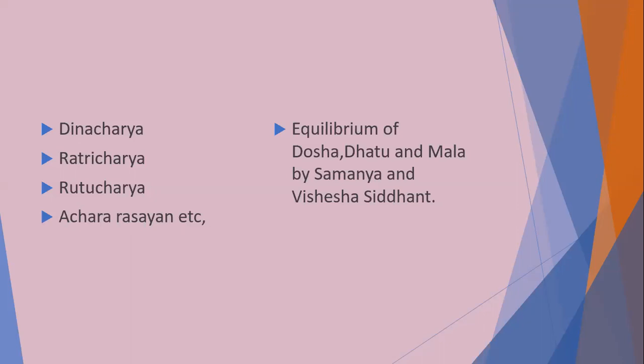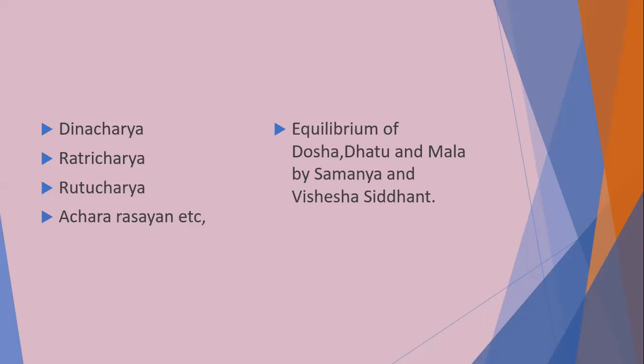The second one is Aturasya Vikar Prasamana, to treat the disease of a diseased person. How is it possible? We can maintain the equilibrium of dosha, dhatu, and mala by the Samanya and Vishesh Siddhanta of Ayurveda. What is Samanya Siddhanta and what is Vishesh Siddhanta?